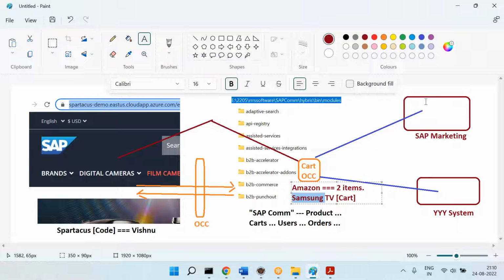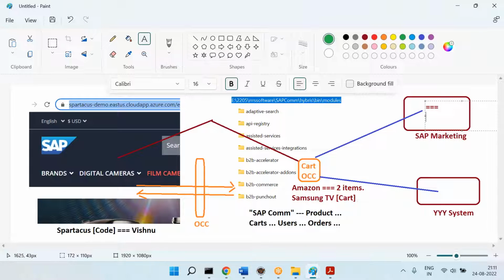So this cart information you can give to the marketing technology, or marketing cloud. Marketing cloud knows how to send the emails, what to do with the data.